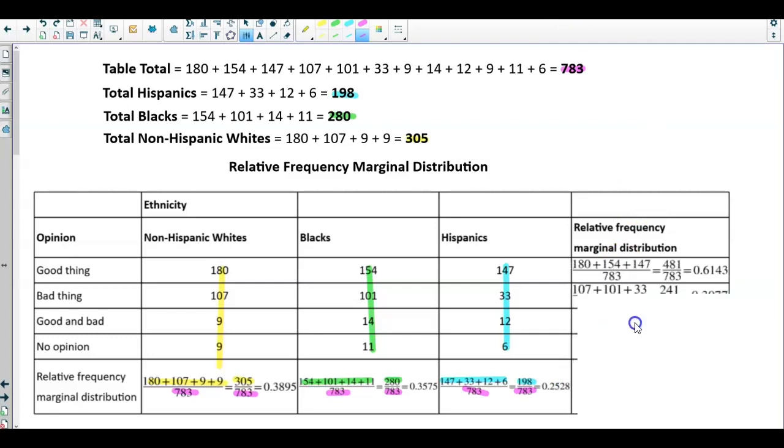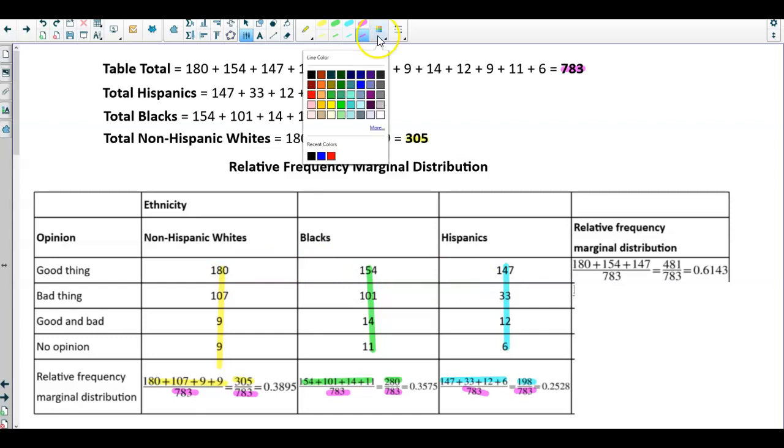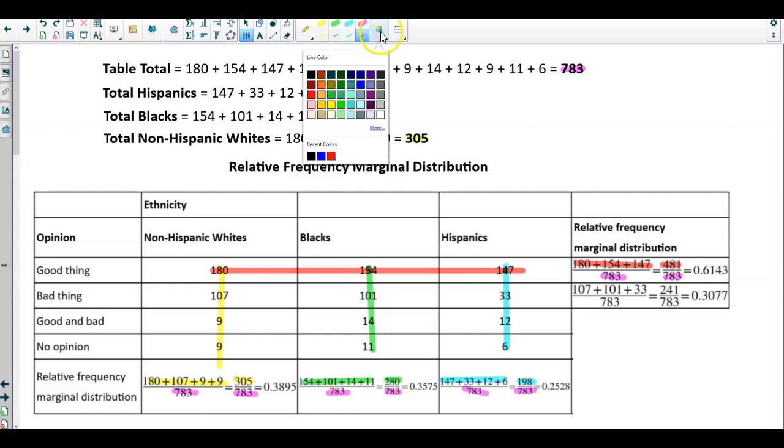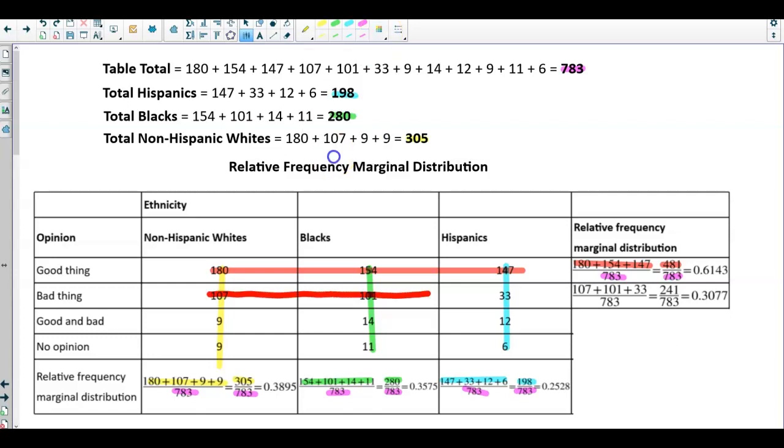Okay, now we're going to add the rows together. So if we add the rows here together, we're going to get 180 plus 154 plus 147, which is equal to 481. And then dividing it by the table total is going to give us 0.6143. Okay, next, we're going to find the total here of 107 plus 101 plus 33, which gives us 241. And then we're going to divide it by the table total of 73 to get 0.3077.